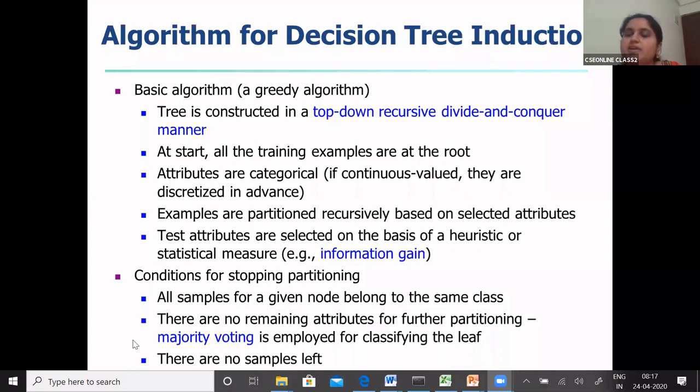So what is the technique involved here? You will go with majority voting. Why is it called majority voting? Because when there are no remaining attributes, what two things are you deriving from the decision tree? One is the order of the information that can be got from a particular attribute.